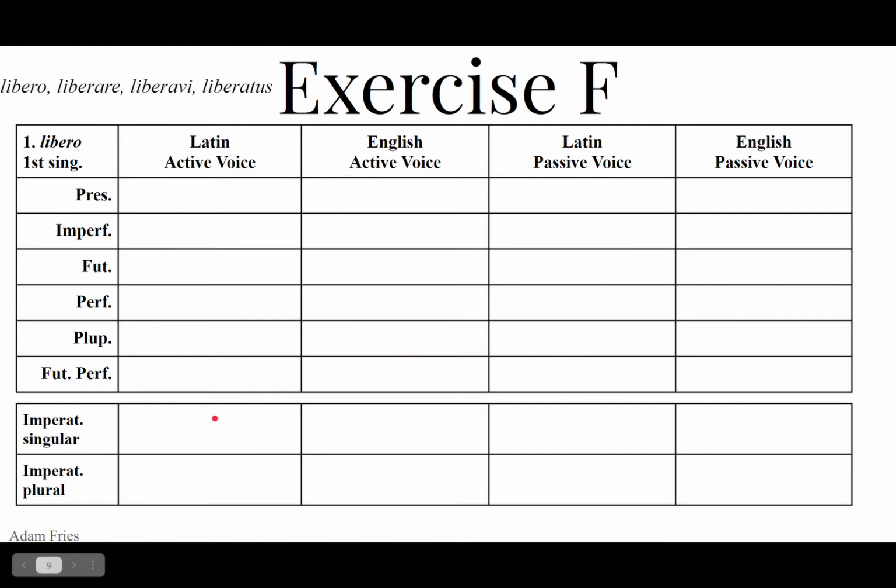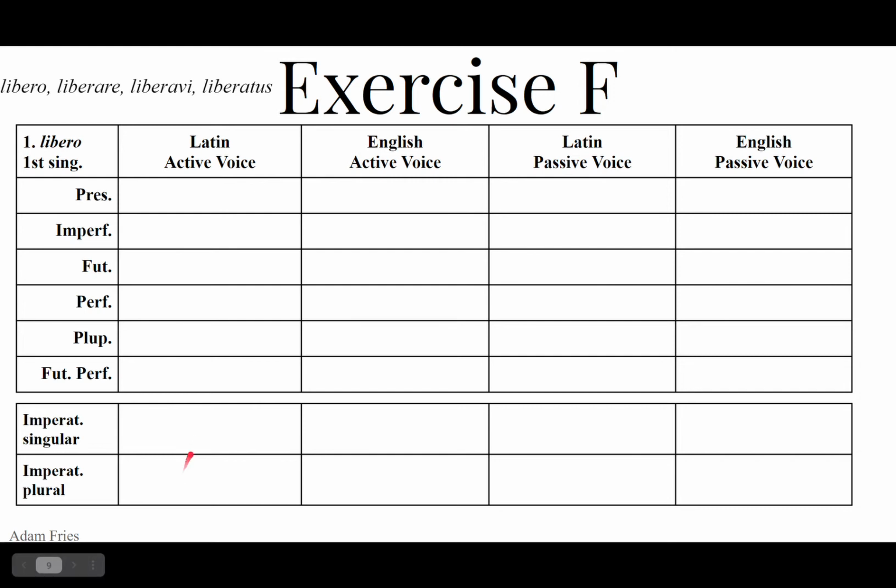Optime, the imperatives. Imperative singular, libera. Free, set free, you. Come on, you. Second person singular. The passive, liberare. Be freed. Do it. The imperative plural in the active, liberate.